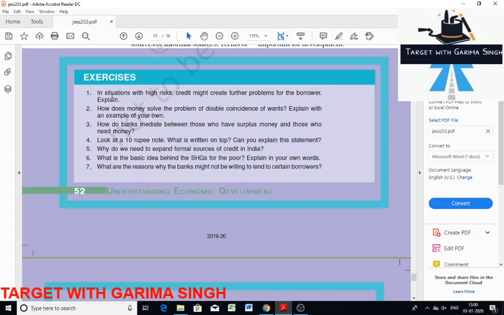If a farmer takes a loan for crop production and the crop fails, loan payment becomes impossible. To repay the loan, the farmer may sell a part of his land, or make the situation worse than before. Thus, in situations with high risk, if the risk affects a borrower badly, then he ends up losing more than he would have without the loan.